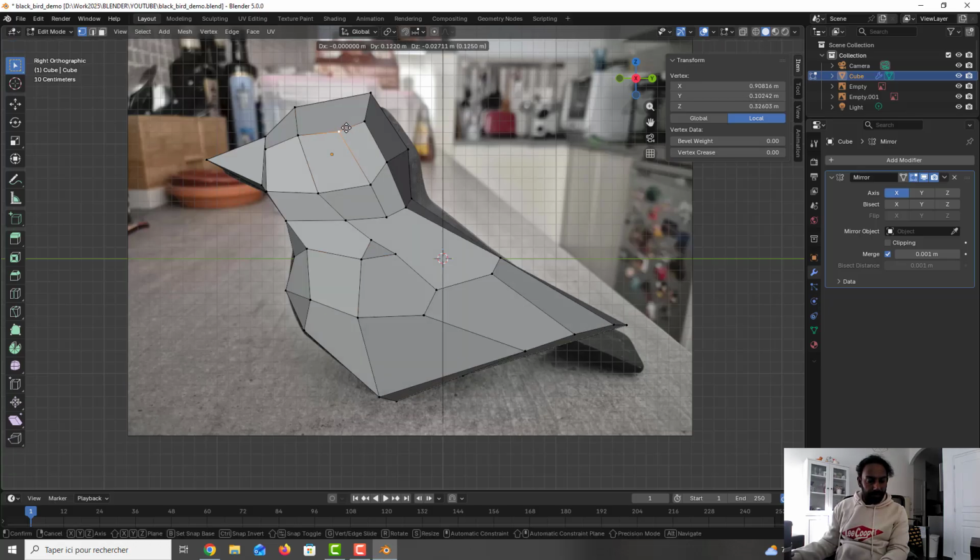So I move the vertices to give the correct shape to the bevel, as I mentioned before.